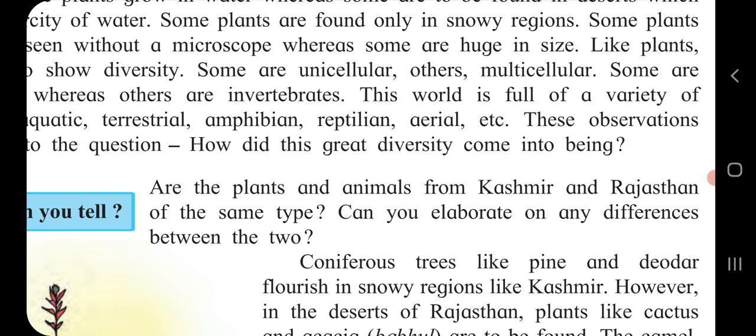Children, animals that live in both water and on land are called amphibians. For example, guess, frog. Frog lives in water as well as on land. Therefore, an example of an amphibian is frog.